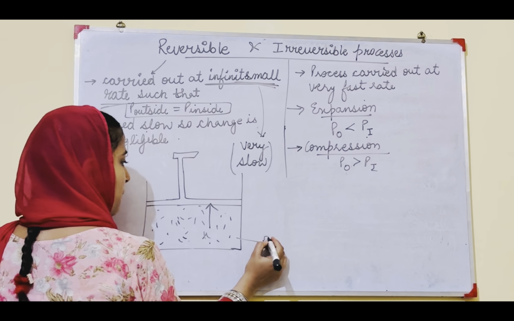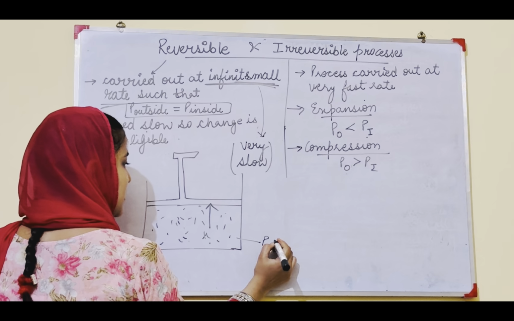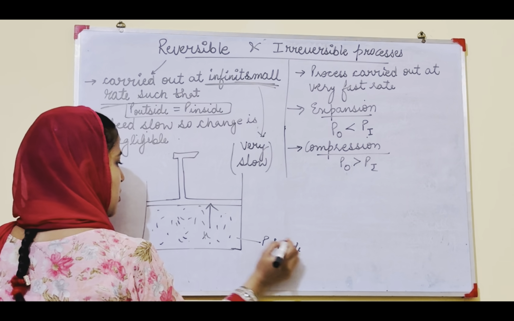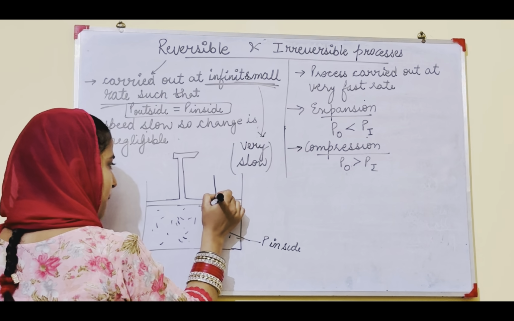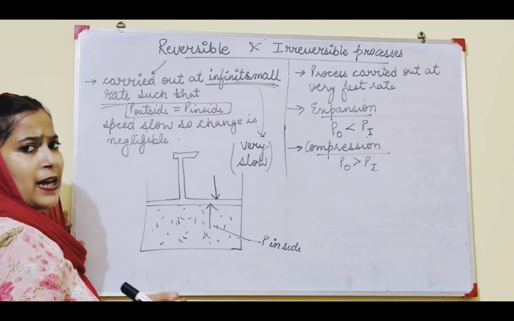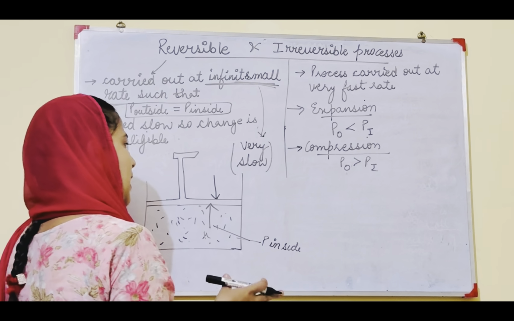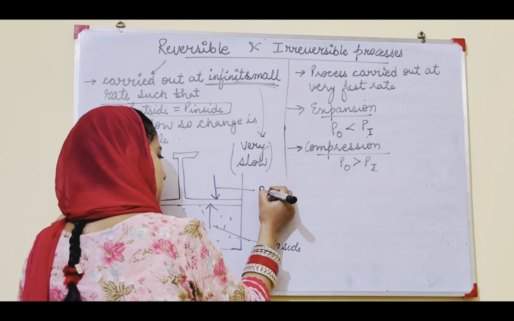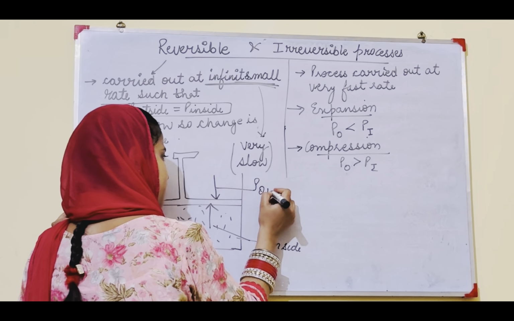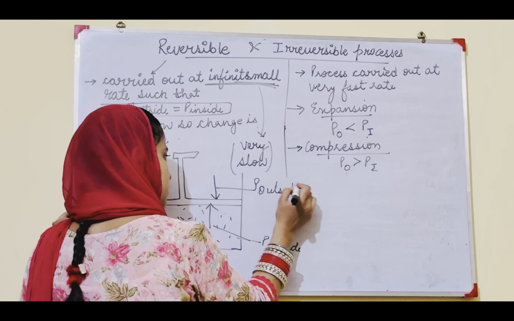So this is called P inside. And the atmosphere applies pressure too. We know that there are gases present in the atmosphere. Those gases apply pressure from the atmosphere, that is called pressure outside. Got it?